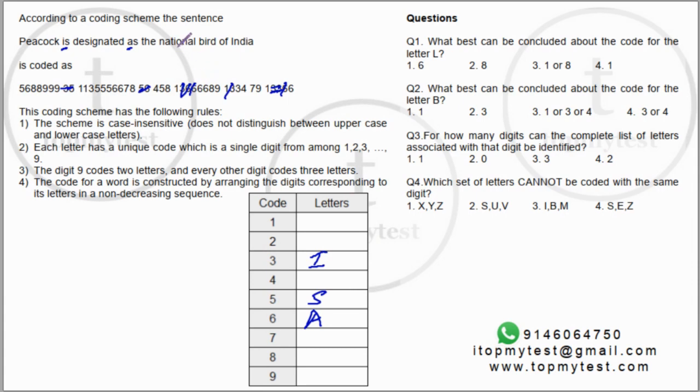2 6's will be gone. There are 2 A's here, so 2 6's will be gone. S, designated S, so there's a 5 gone. There's an I here, so 3 is gone. A here, so 6 is gone. A here, so 6 is gone. Right, so let's move on to the next one.